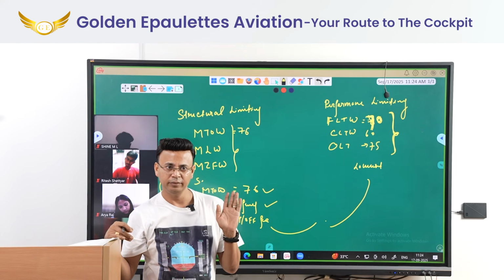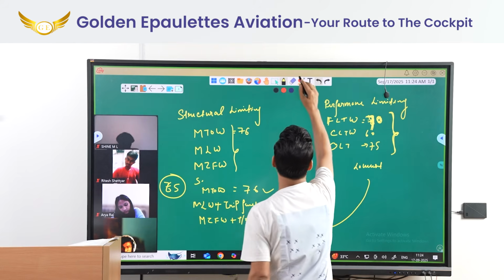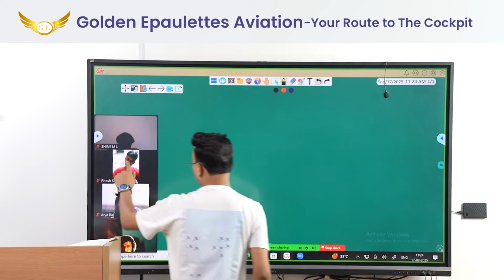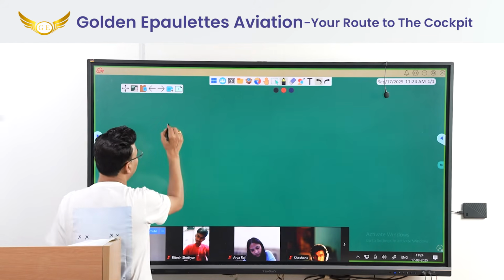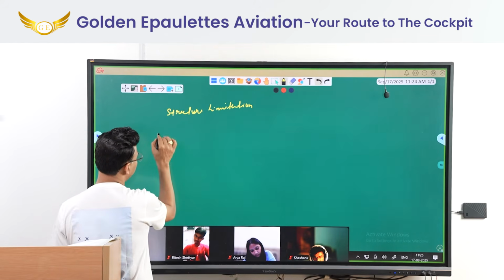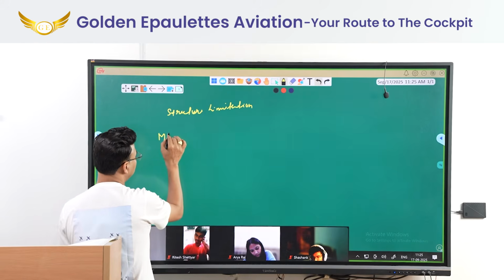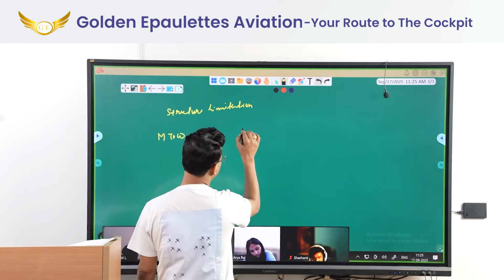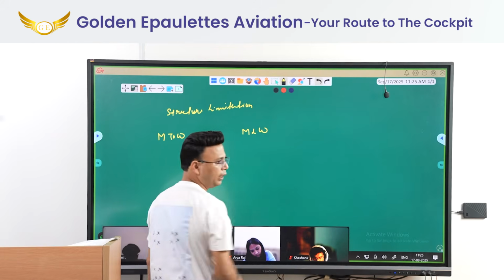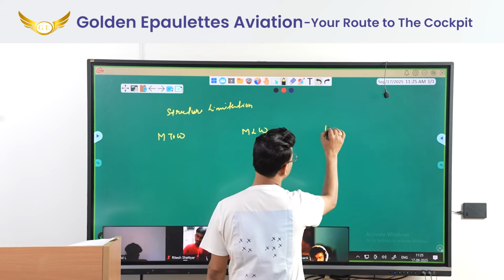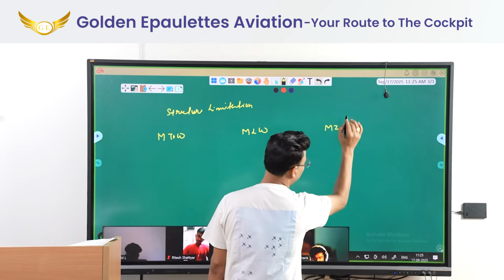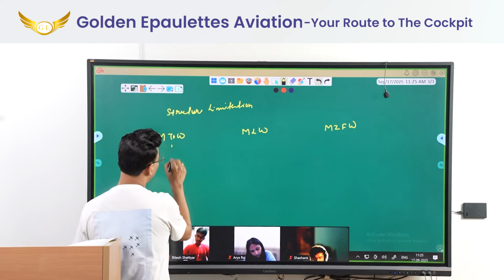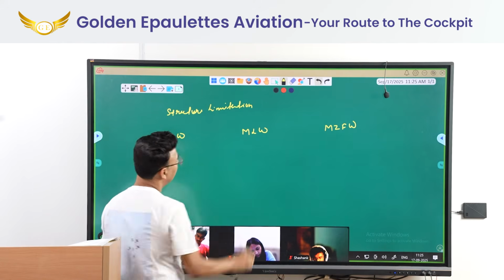Is that okay? So whenever you have to find out takeoff weight, the first thing you will do is make a table like this. For a structural limitation, you will make a table: MTOW, max takeoff weight, max landing weight, then max zero fuel weight. MTOW you will write as it is.